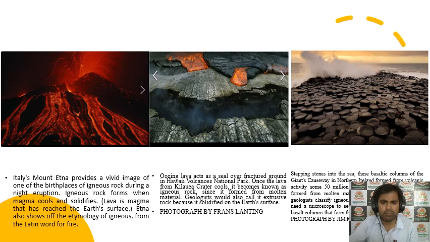These are the different magmas which come above the surface and spread over it. After cooling and crystallization, this magma is converted into different types of rocks like igneous rocks, sedimentary rocks, and metamorphic rocks. That is the meaning of the picture I am showing here. This is the most important.